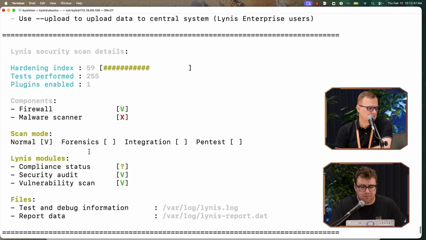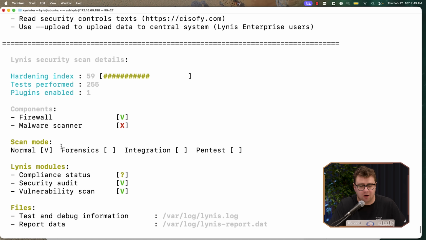Absolutely. And let me just find really quick here. So you can see right here our hardening index. This is our summary of everything that was scanned here. And out of a scale of 100, we scored a 59 on this system. And now this is just the base install. I haven't really configured much additional other than OpenSSH server and Minikube and the AWS CLI. And those are things that people typically install anyways. But 59 out of 100, if I was in school, that would not be a passing grade, unfortunately.